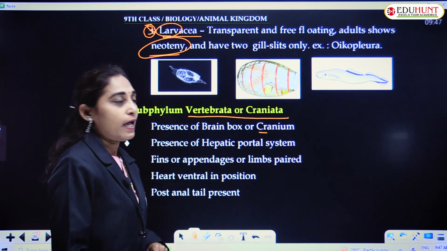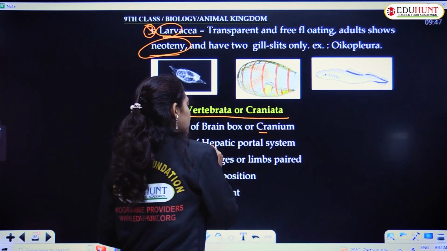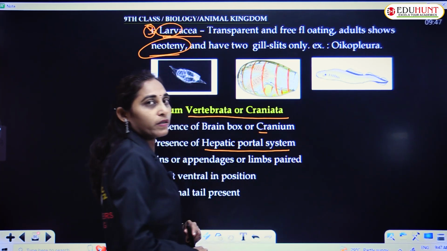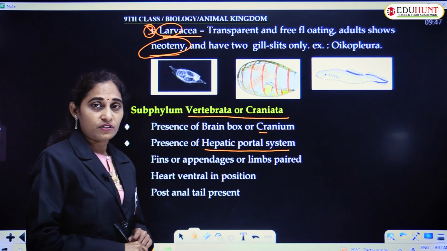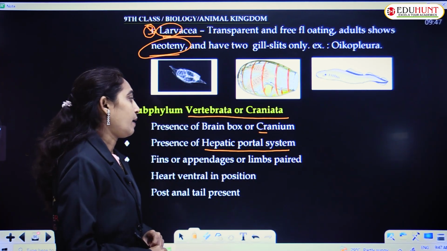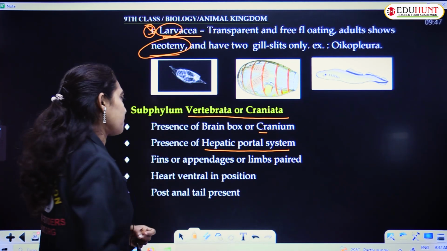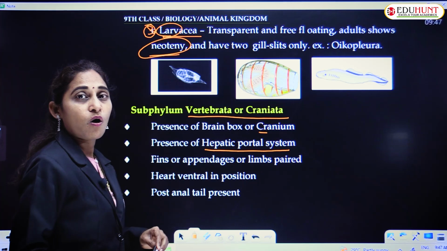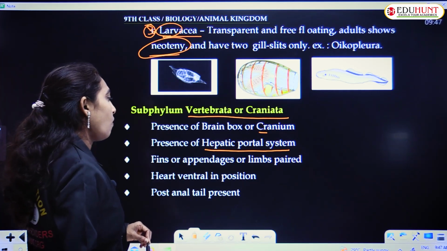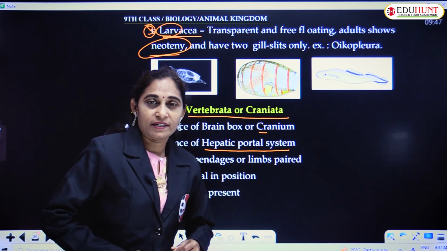Presence of hepatic portal system, which is related to the liver, like a circulatory system. Fins or appendages or limbs are paired.